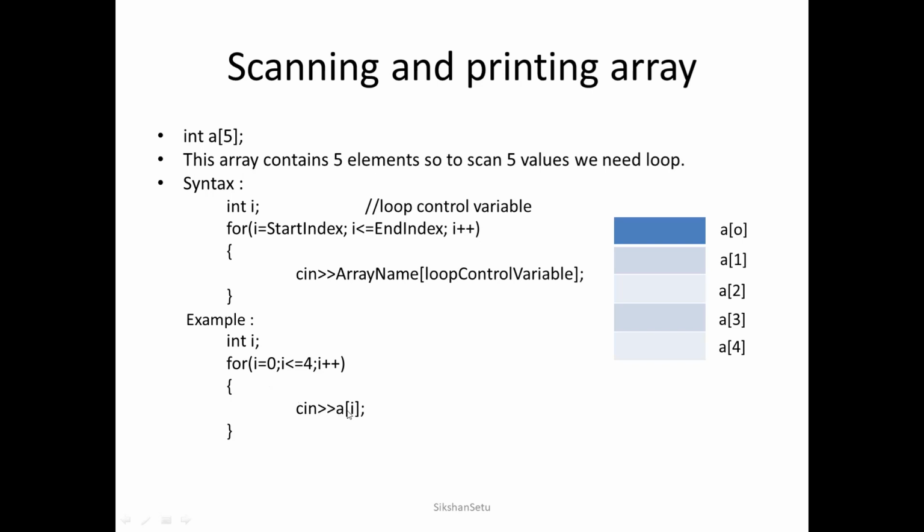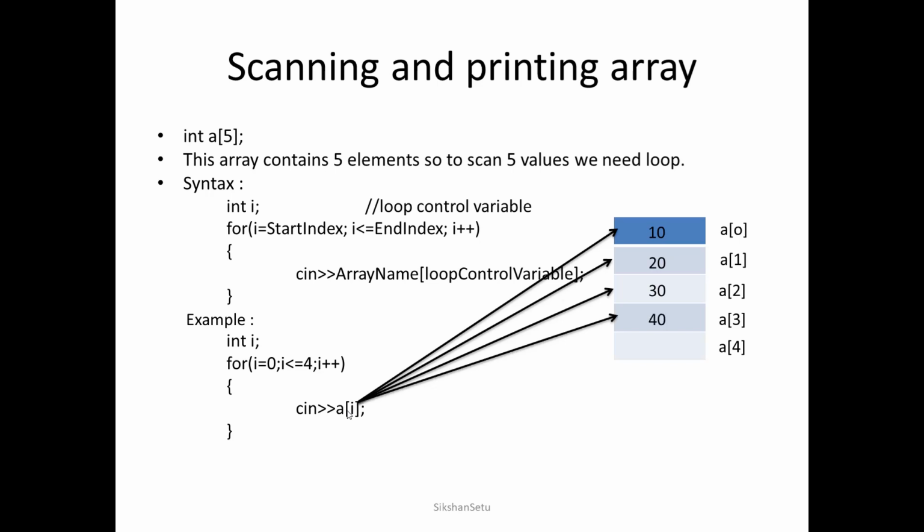When the first value is entered by the user, suppose the user enters 10, then that will be stored in a of 0. Now i will be incremented, and the user enters, suppose, 20, then 20 will be stored in a of 1. Now i is again incremented. The third value, suppose it is 30, will be stored in a of 2, likewise 40 and 50. At last the value of i will be 5, and 5 less than or equal to 4 is a false condition, so it will come out of the loop, and in this manner we are able to get the values of all 5 elements of an array.